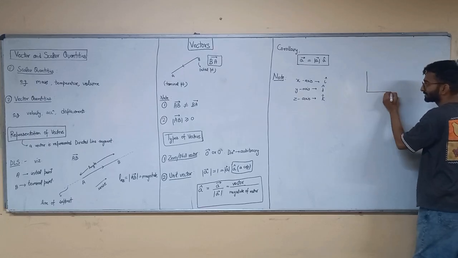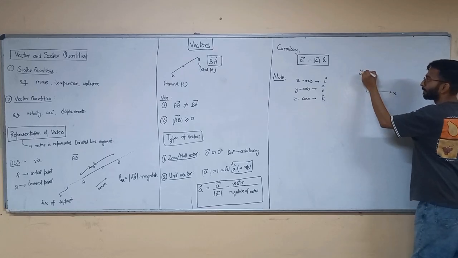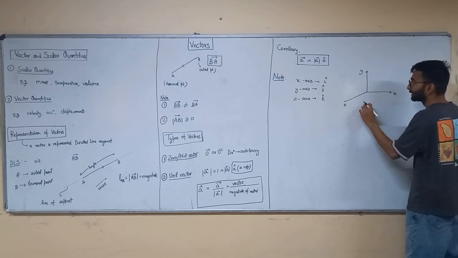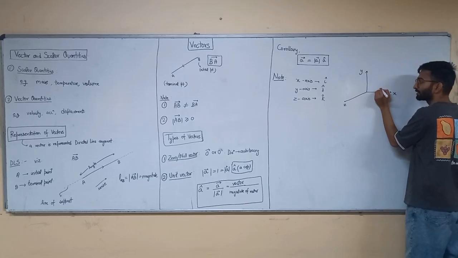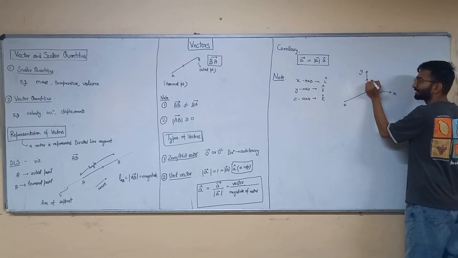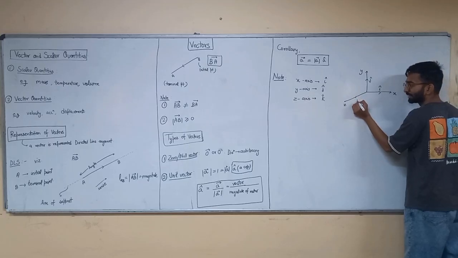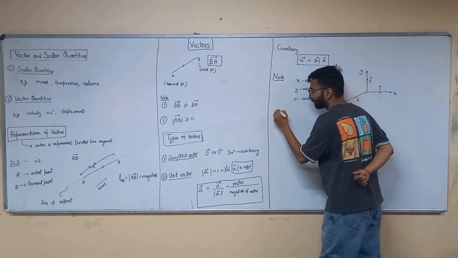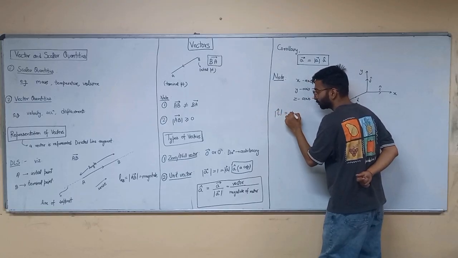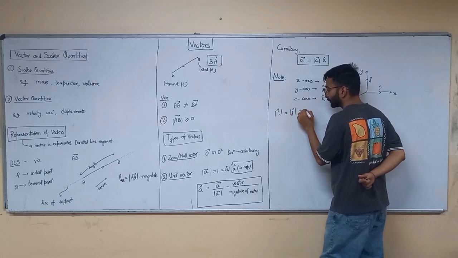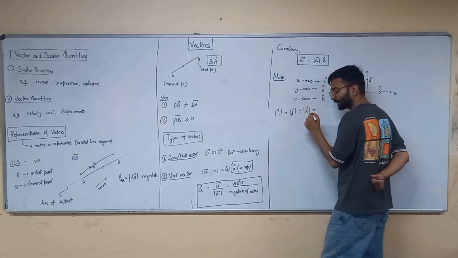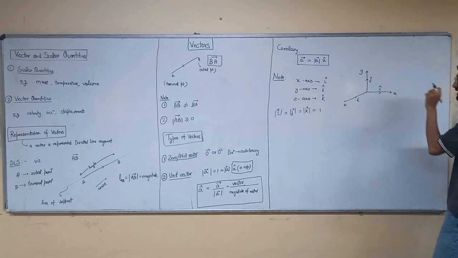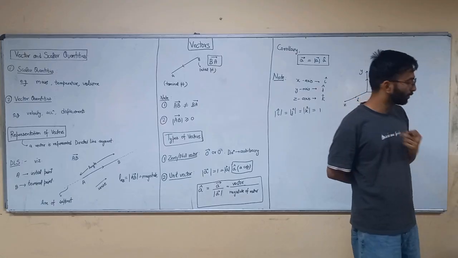Suppose this is x-axis, this is y-axis, and this is z-axis, outside of the board. So a unit vector along x-axis is called I cap, along y-axis J cap, and similarly along z-axis K cap. The magnitude of I cap is equal to the magnitude of J cap is equal to the magnitude of K cap. How much will it be? Yes, the magnitude is 1 because it's a unit vector along x, y, and z. Next one.